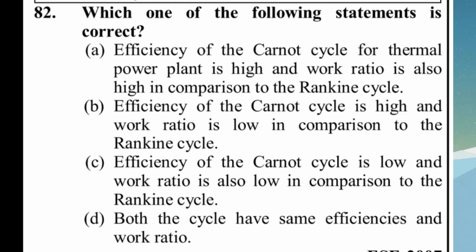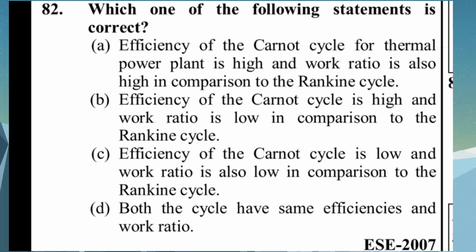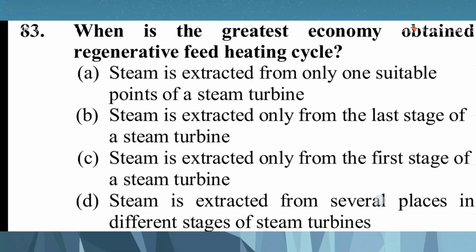Question number 82. Which one of the following statements is correct? A. Efficiency of the Carnot cycle for the thermal power plant is high and the work ratio is also high in comparison to the Rankine cycle. B. Efficiency of the Carnot cycle is high and work ratio is low in comparison to the Rankine cycle. It is right. B. Efficiency of the Carnot cycle is high and the work ratio is low in comparison to the Rankine cycle is the correct one.